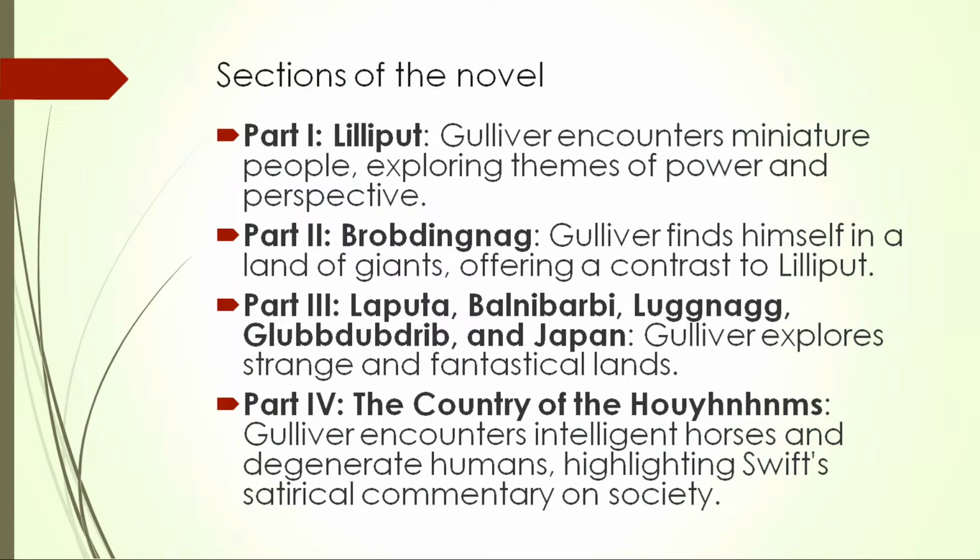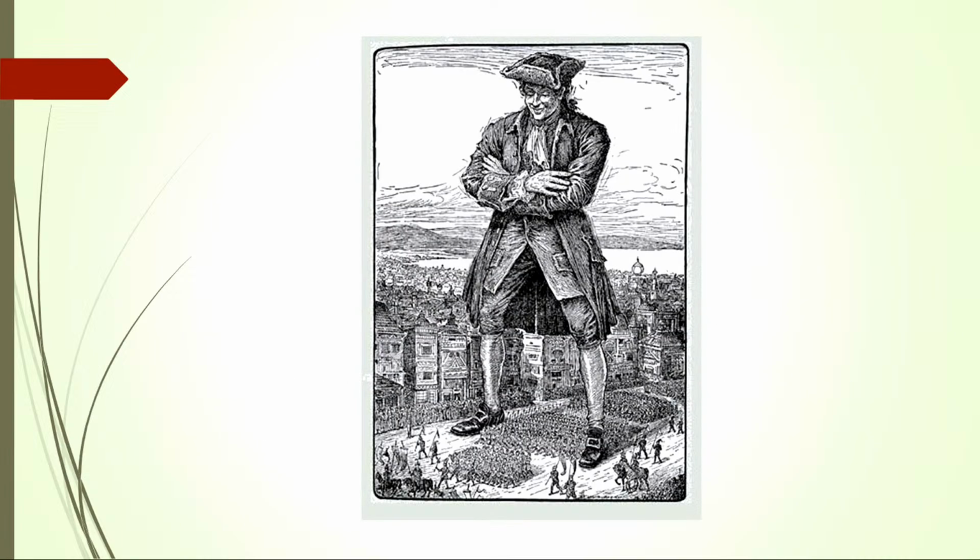So he lands, the ship is wrecked and he's lying unconscious on the beach, and all these little people tie him up with ropes, which are actually threads for us, and there are hundreds of people, as you can see in this. This is from the original book. Gulliver towering over the army of Lilliput people. So at his feet, the little buzz that you see is the Lilliputian army.